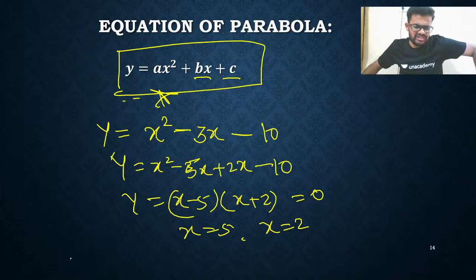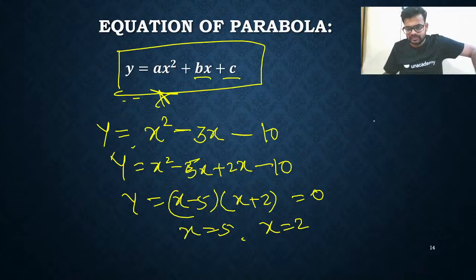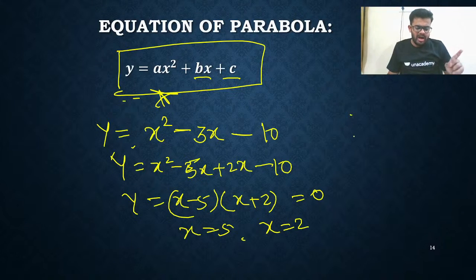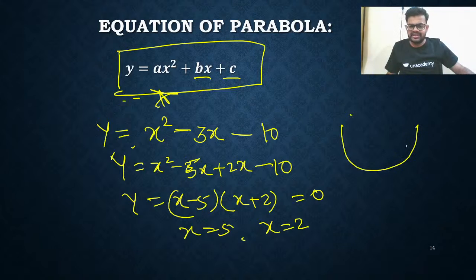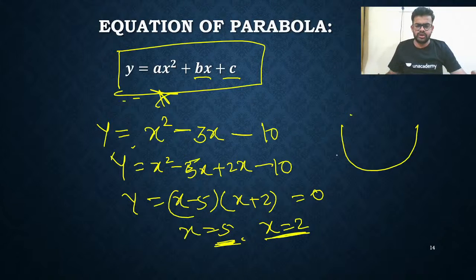Just a minute. If you are not getting it, we can do one more thing. How to draw the curve for this? Listen. I know one thing: it is just a parabola. The power of y is what? One, means the curve will bend towards y. So the curve will be like this. Now where is it cutting, what is the position where y is equals to 0? That is x is equals to 5 and x is equals to 2. So I'll draw the curve like this.